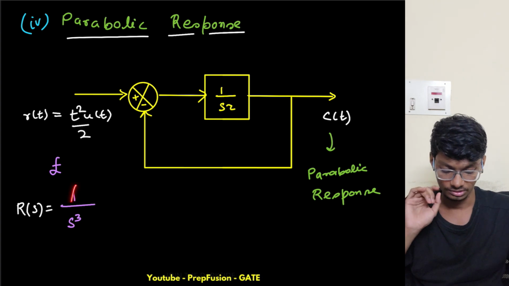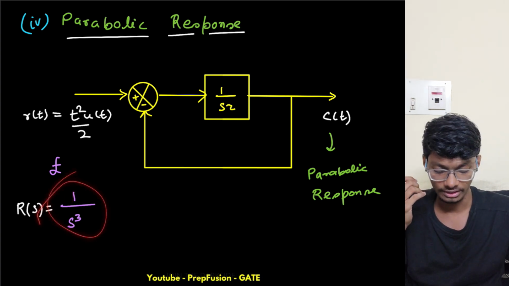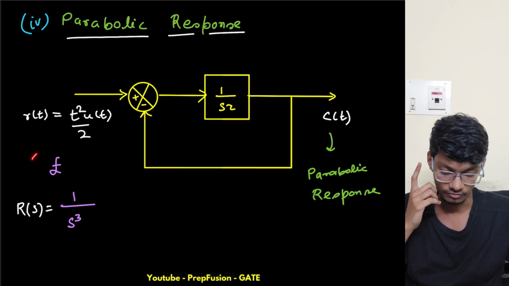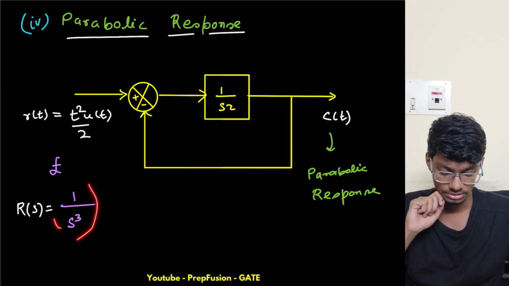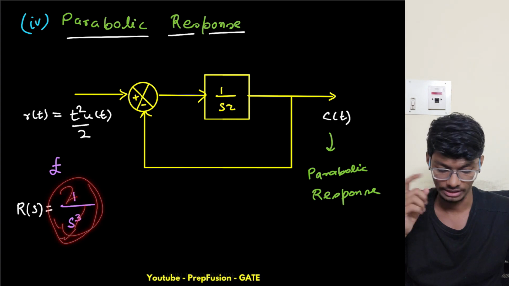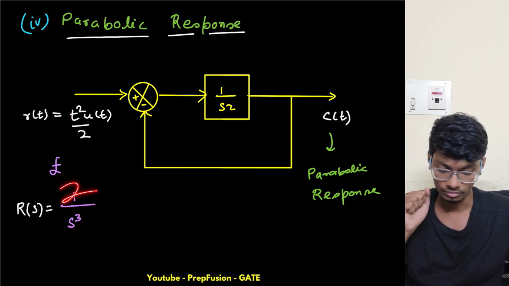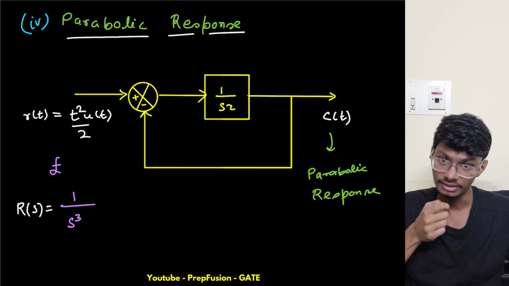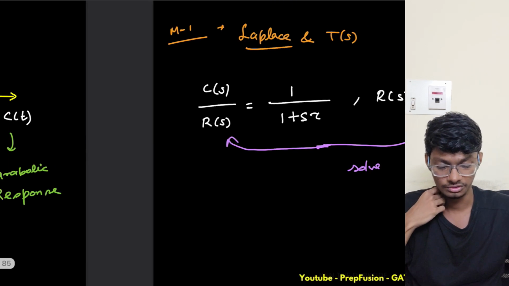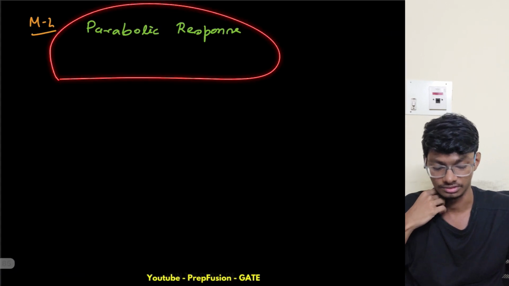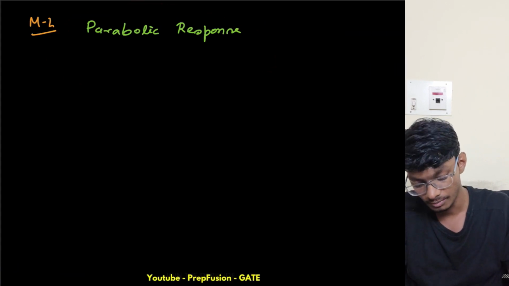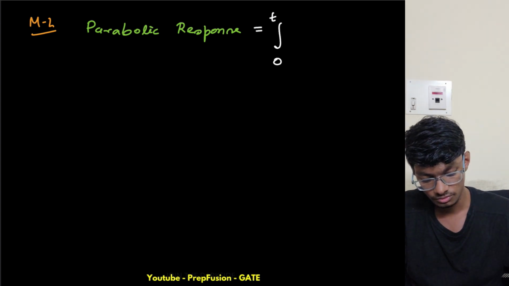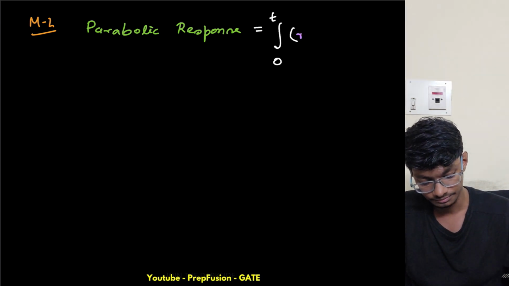Because if we directly take the Laplace of t square, it will not be just 1 by s cube, it will be 2 by s cube. That's why I multiply a half here to get rid of that 2. Why do I want it in 1 by s cube? Because the formula that I will apply is that the parabolic response equals the integration from 0 to t of the ramp response.